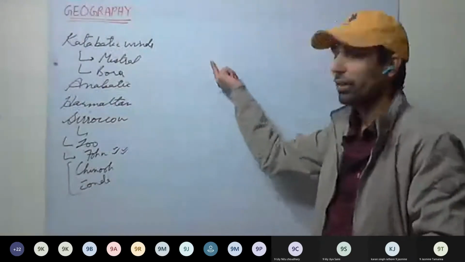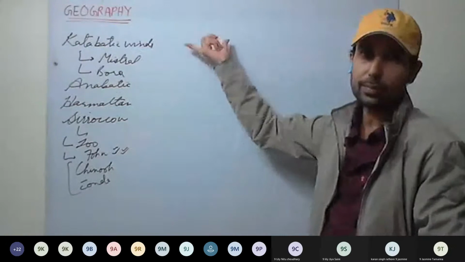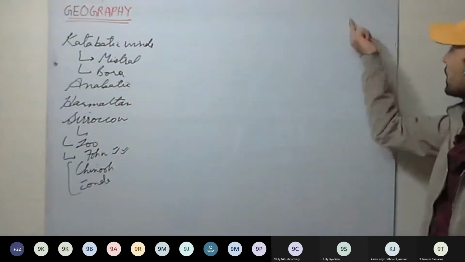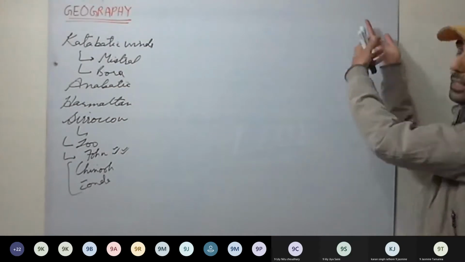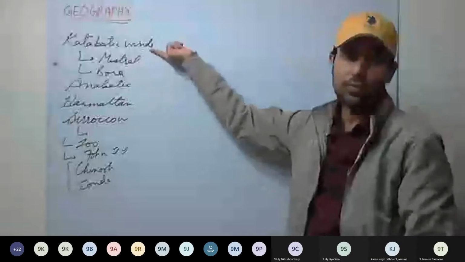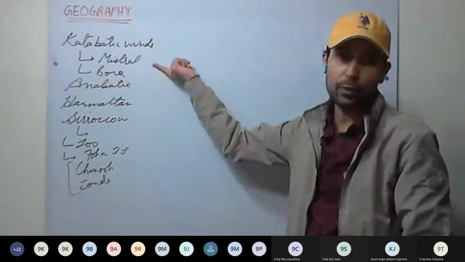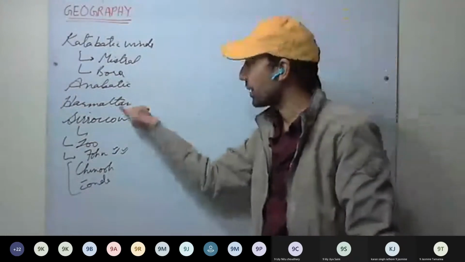The Mistral flows in the Rhone Valley, the Central Massifs and the Alps, and the Bora winds flow in the Dinaric Alps towards the Adriatic Sea. So if we know what katabatic winds are, it is easy to remember Mistral and Bora. They are just examples of katabatic winds. Next, anabatic winds: Harmattan.